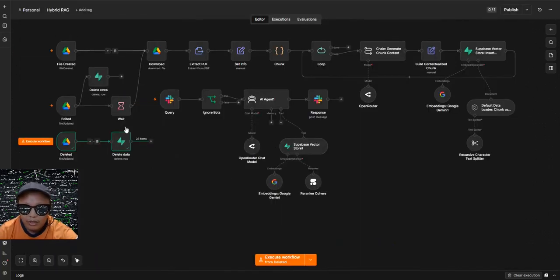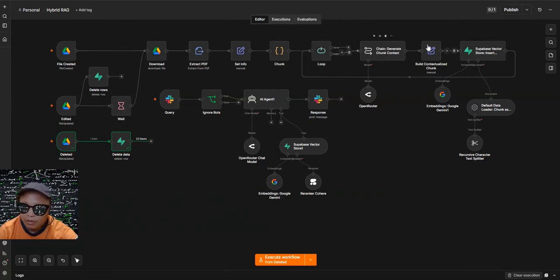This is the ingestion part. Whenever we upload documents to Google Drive, either PDF, Google Sheets, or Google Docs, it will be captured here. It will be chunked into pieces. Then we provide context to each one. This is the additional step here as compared to the traditional basic RAG.